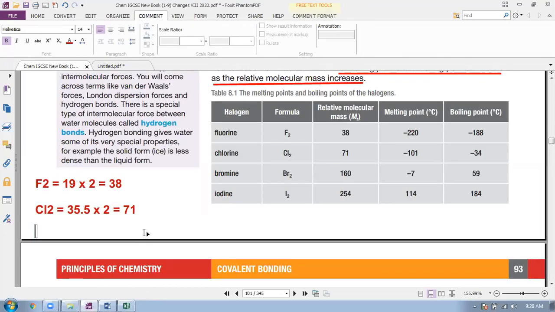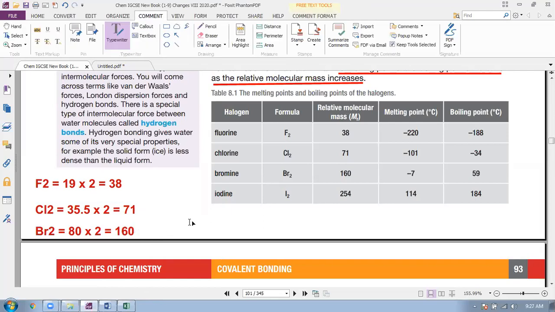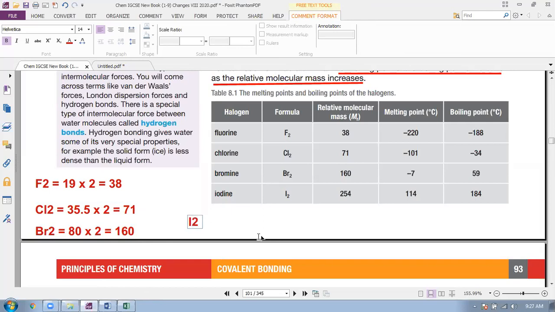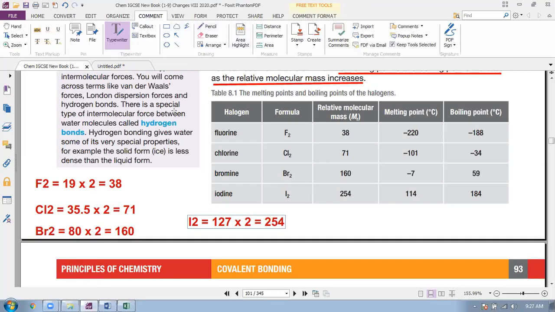For bromine, if you go to the periodic table, you see that the relative atomic mass of bromine is 80. Multiply 2 because there are 2 atoms in one molecule, so 160. And for iodine, it is 127 multiply 2 equals 254. These values you will get in the periodic table. It is given in the periodic table, the relative atomic mass.